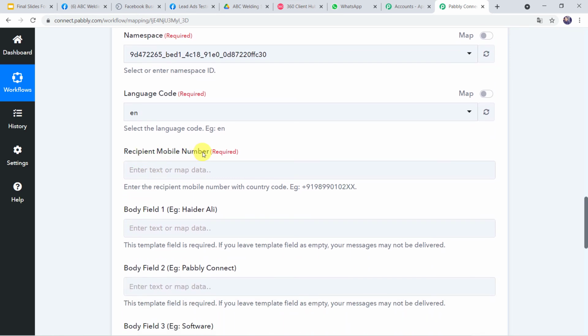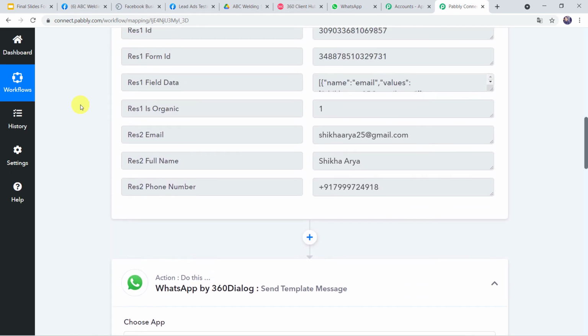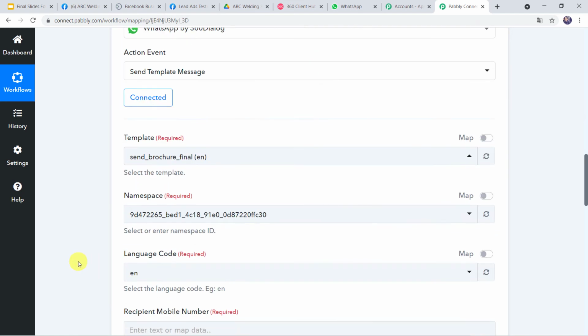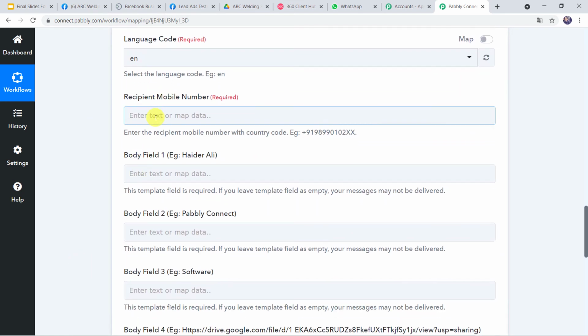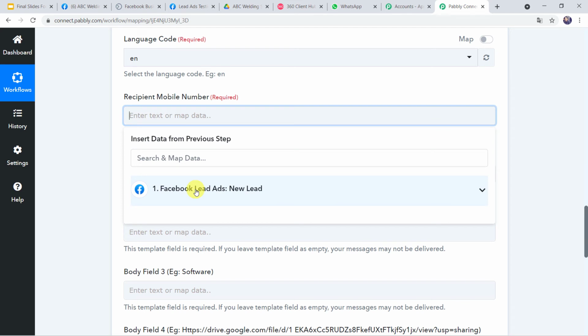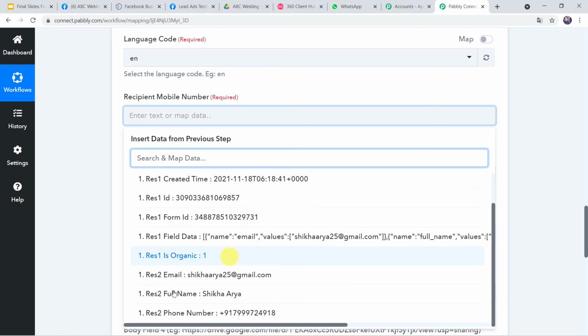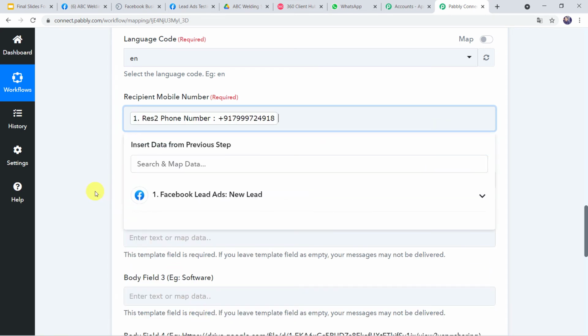Now recipient mobile number. So recipient will be the customer who is going to receive the WhatsApp message. So we have to map the WhatsApp number of the customer over here. So we have already got the customer details from the Facebook lead ad form. This was the full name of the customer and this was the WhatsApp number. So we are going to map these details now. So let us map the mobile number, that is the WhatsApp number of the customer, from Facebook lead ads, and this was the WhatsApp number.